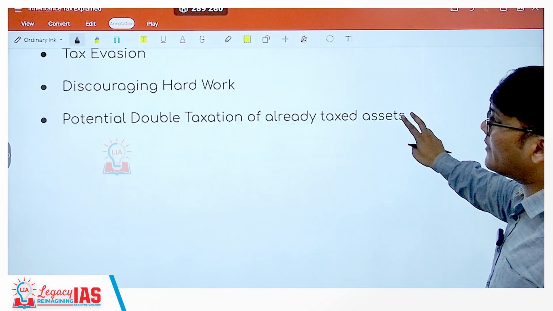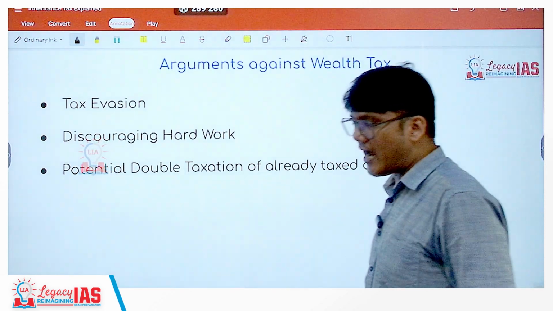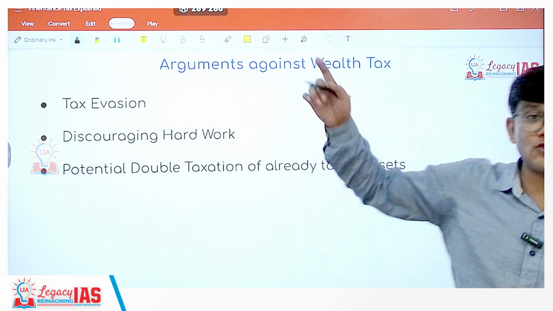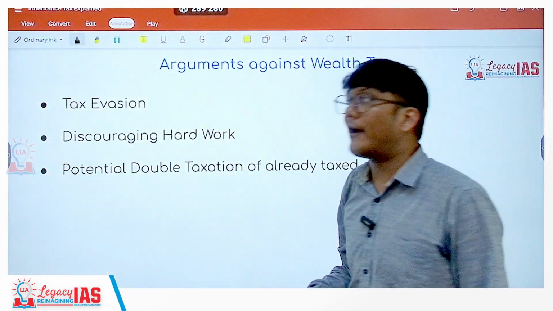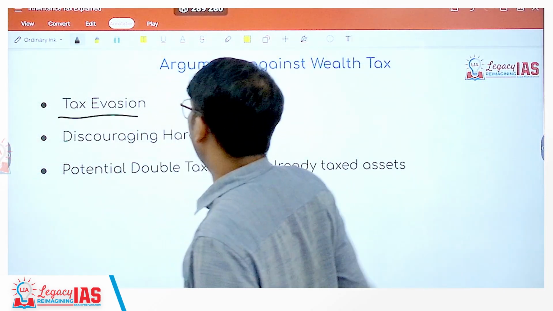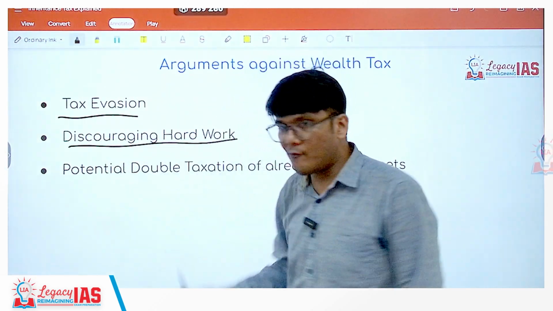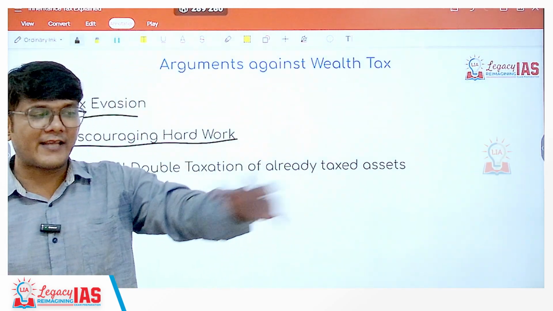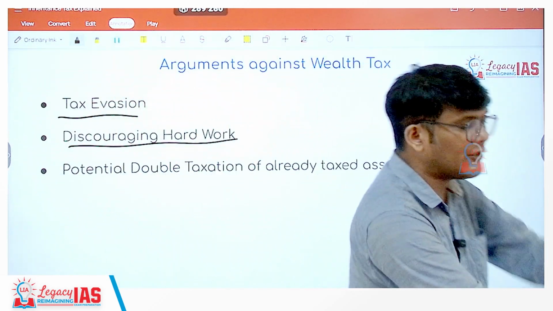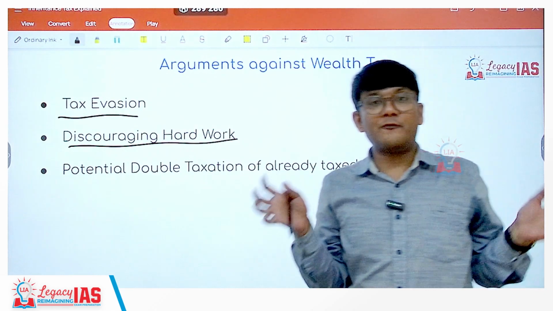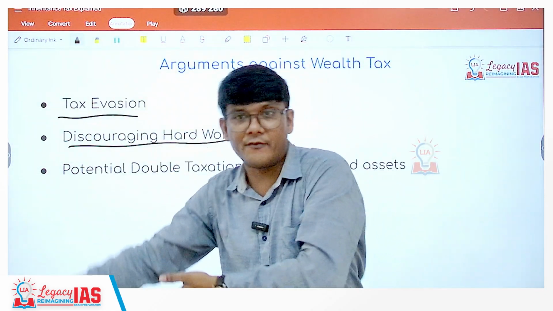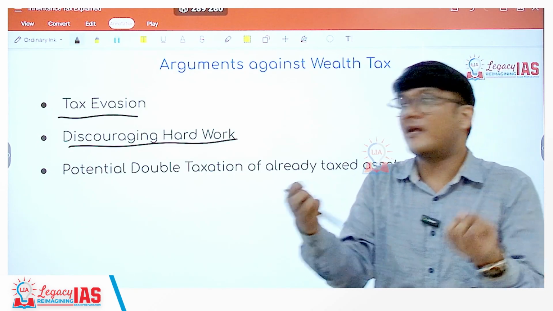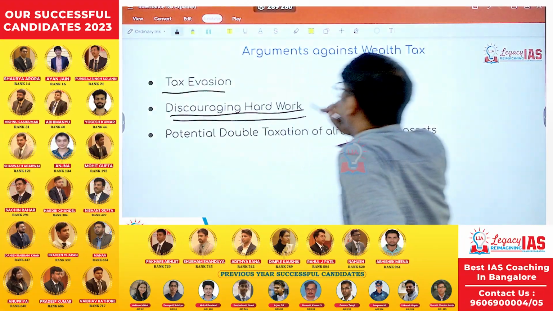But what are the arguments against the wealth tax? The argument is, if the tax is so high, as we saw, estate duty reached 85%, people would try to avoid it. So tax evasion would be there. It would discourage hard work. Why would it discourage hard work? If a person wants to amass wealth, they know whatever wealth they amass will go to their children, grandchildren, and so on. But if 55, 60, 85% is being taken away, the motive to work hard to amass more wealth may go down, hence discouraging hard work.